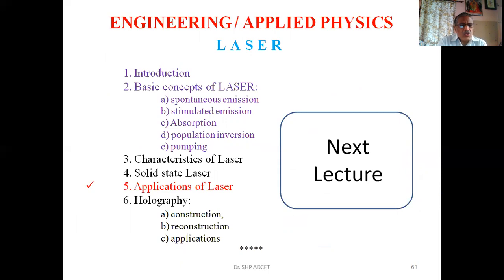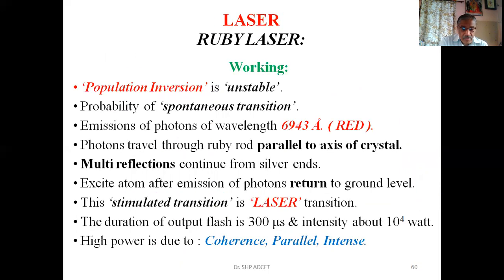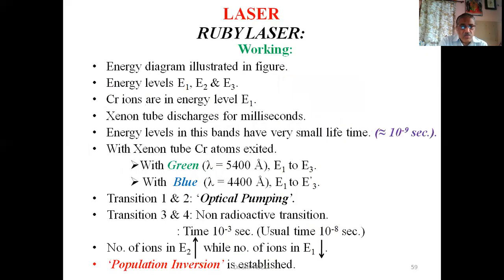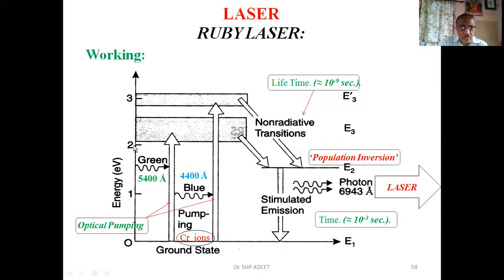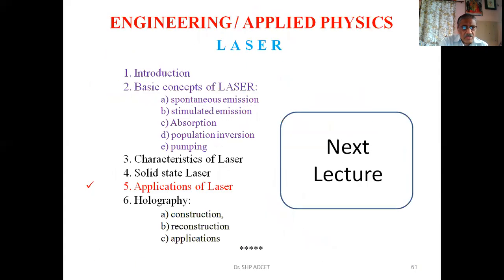So unless there is a population inversion, we cannot get the emission of the laser. The emitted laser is red in color. The reason is the wavelength 6943 angstrom. So this is the way in which lasers are emitted. Today we have discussed the solid state lasers. In the next lecture, we'll discuss the applications of the laser.